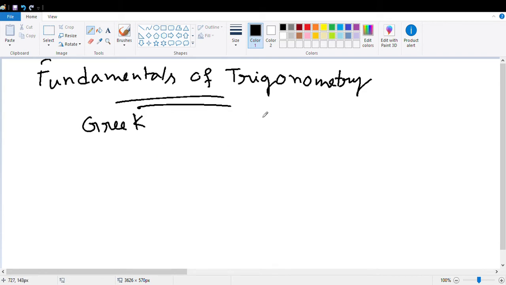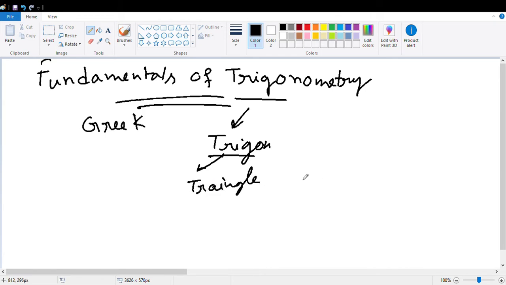Trigon is also a Greek word which means triangle, and metry is also a Greek word and it means measurement.